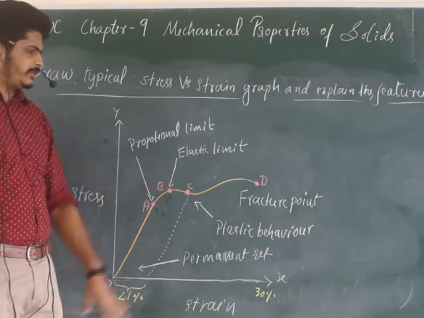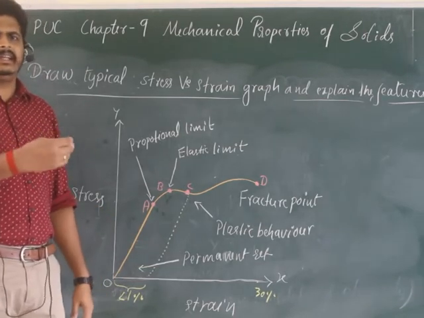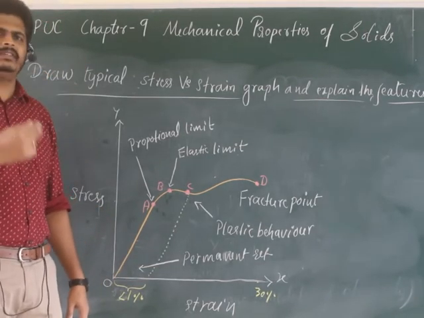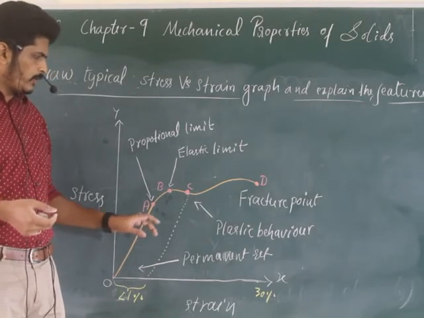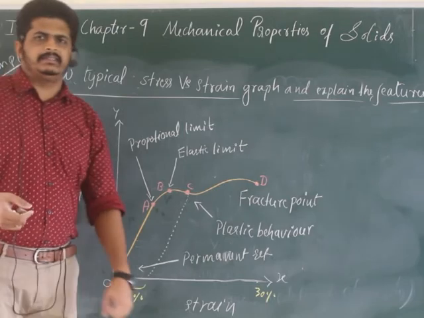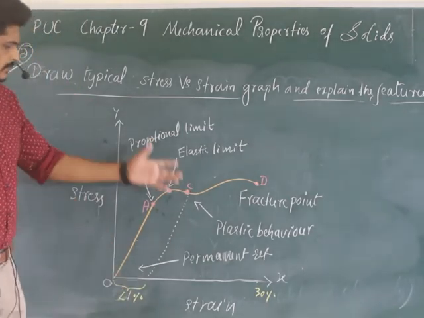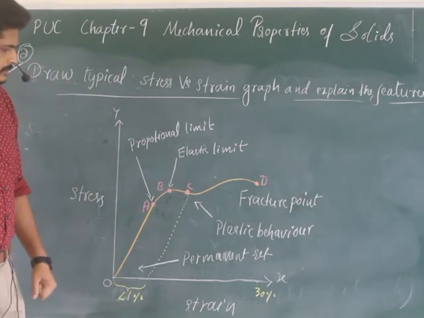They got this graph by doing an experiment: they take a particular apparatus, start taking readings, and start plotting, so the graph has become like this. Different points have been mentioned.